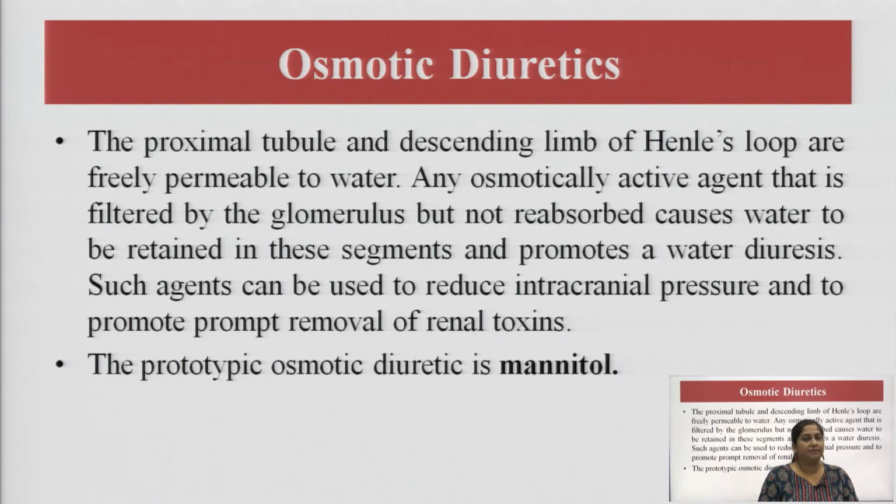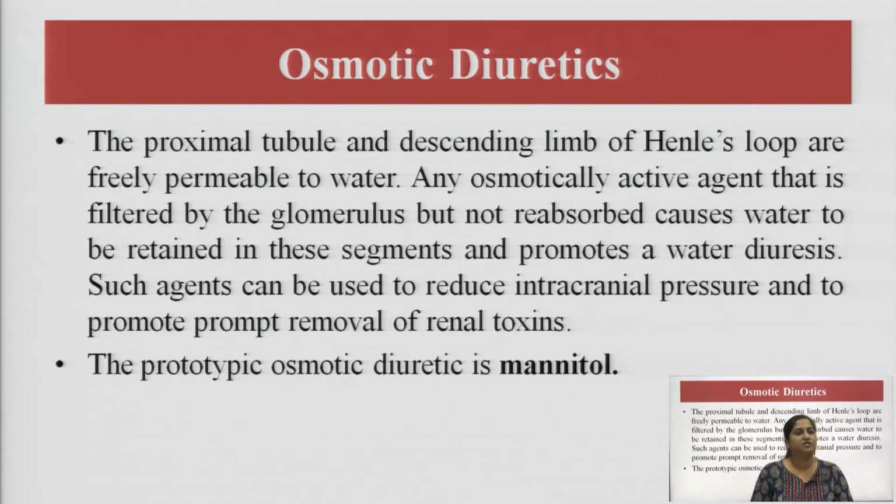Such agents can be used to reduce pressure, basically the intracranial pressure, and to promote prompt removal of renal toxins. Toxins means the huge amount of sodium, potassium, magnesium, calcium and chloride ions, which should be excreted through the urine, and the volume of water increases and causes the urine volume to increase so much.